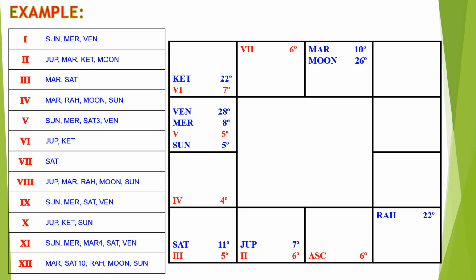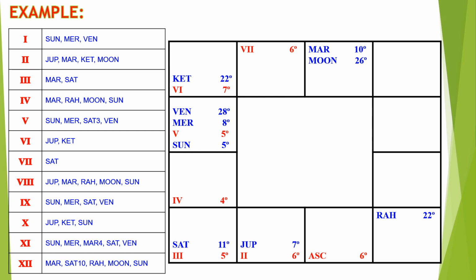Here, the Mars will be the main planet and Saturn will be the subplanet, because the Saturn is aspecting the 12th bhava and is not in conjunction with the 12th bhava. Because of Mars and Saturn, he was not able to settle down abroad. But because of Rahu, he is still traveling abroad for trips.